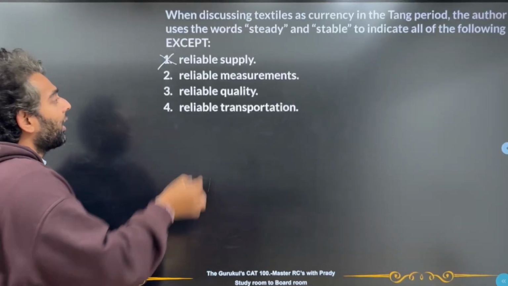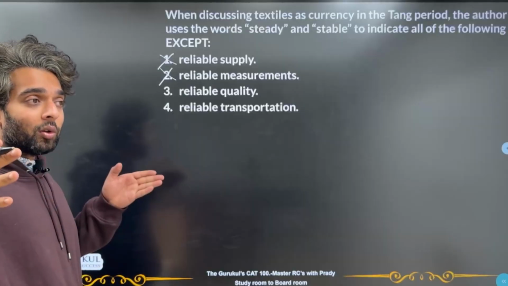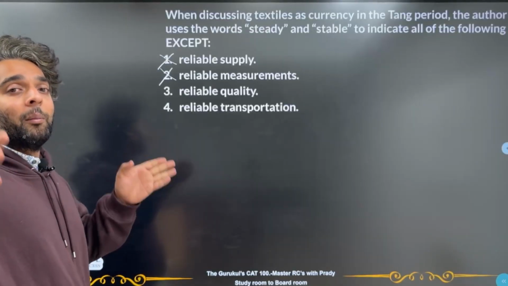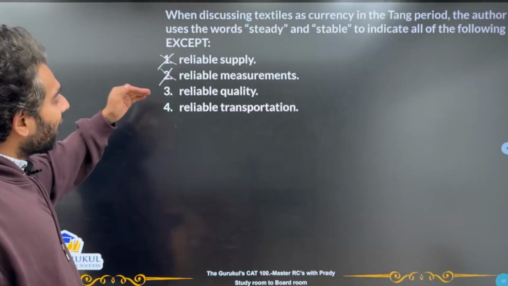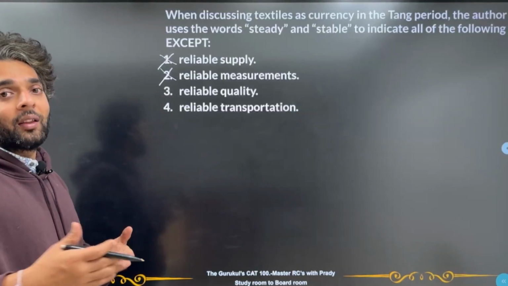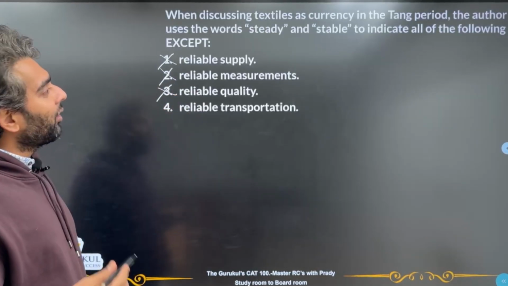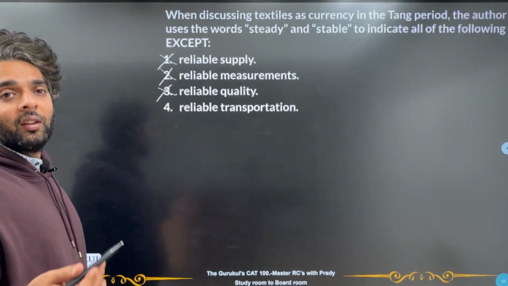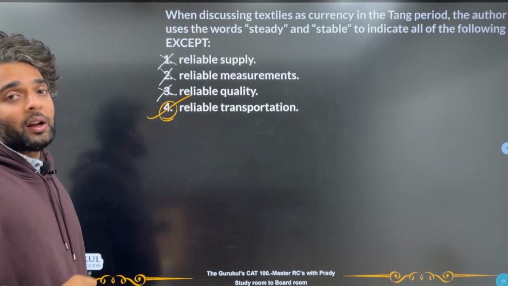So there was reliable supply, reliable measurements from 3rd to 10th CE. All of those years, they had the same measurements for a bolt, right? 56 centimeters and 12 meters wide or something. Reliable quality, yes, different textiles had different value depending on their quality. What about reliable transportation? We've not really talked about this in the passage, right? So this would be our exception, and that's why it will be our correct answer.